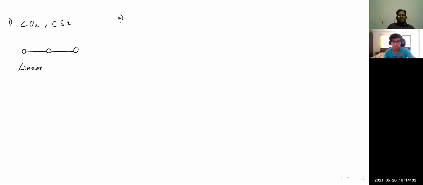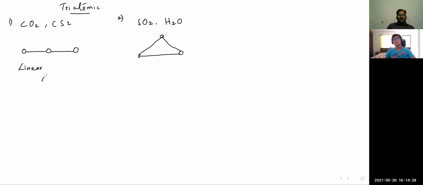Whereas in the second case, in the same triatomic, it is SO2, H2O kind of structures, the configuration having links as shown in this figure.